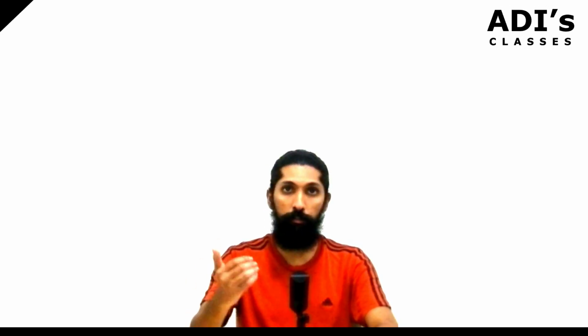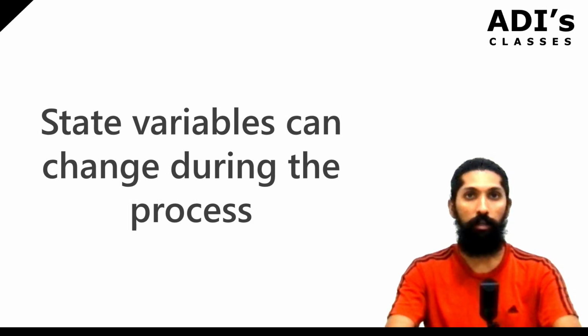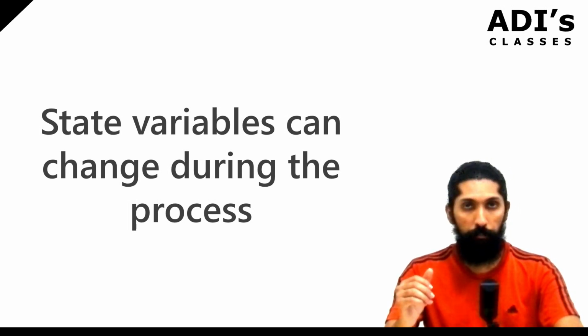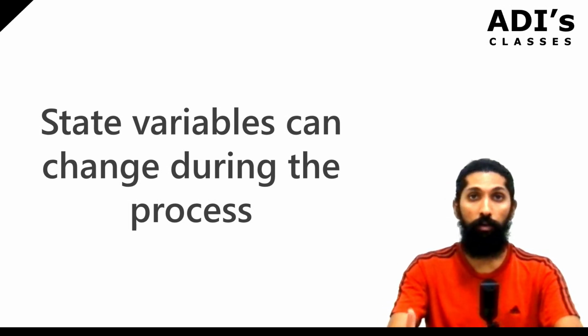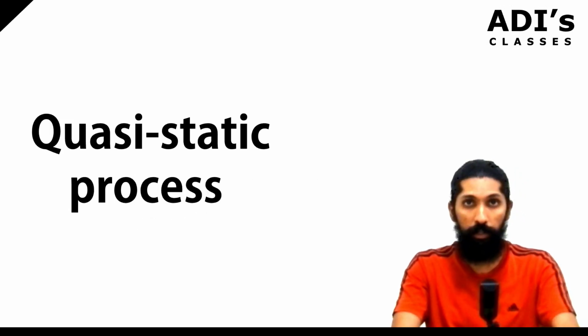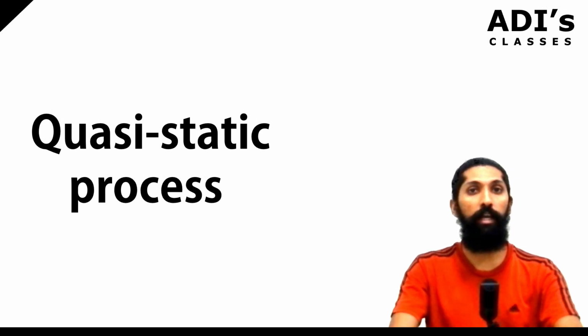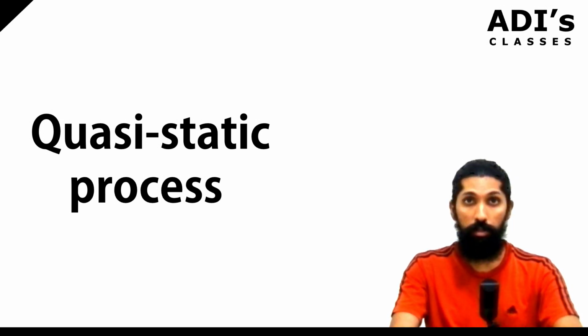Now, when this process is happening, we cannot just randomly take the first state and the final state, initial and final, and say I'm done. We have to take the path. Because it's not practically possible to figure out what change in the state variable is happening at what step. Correct? That's why we take a type of process.